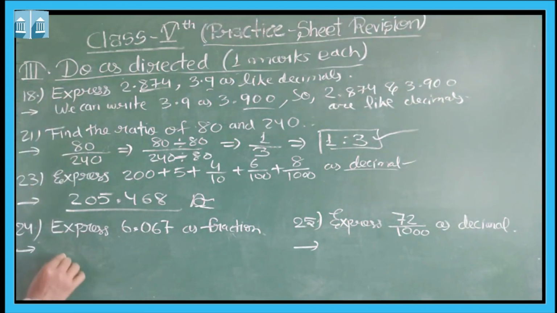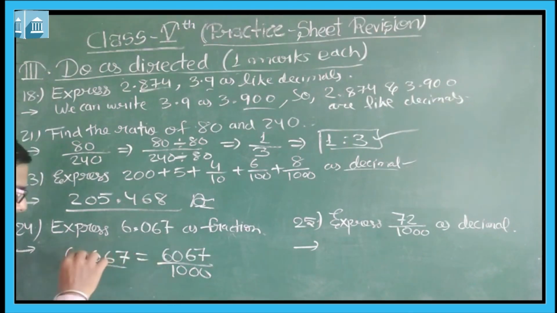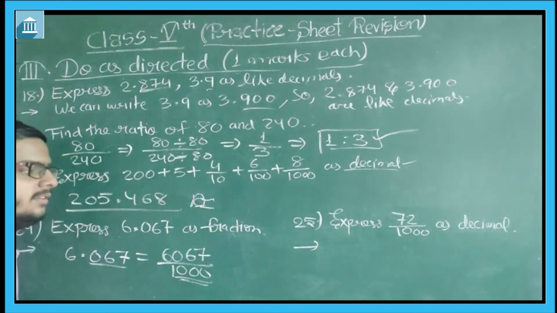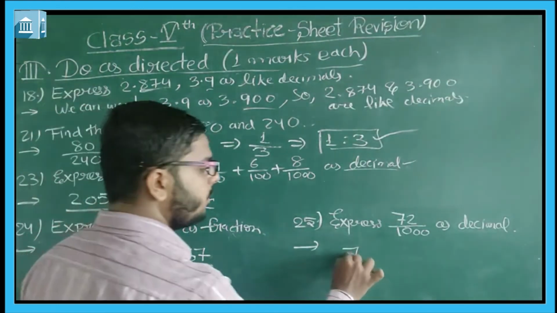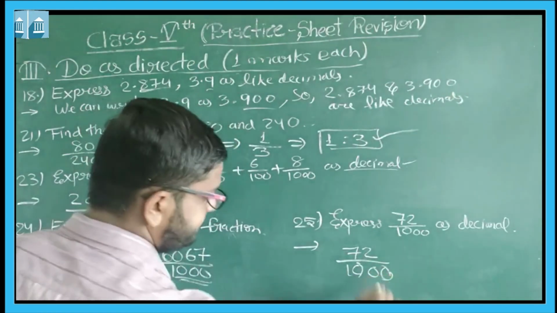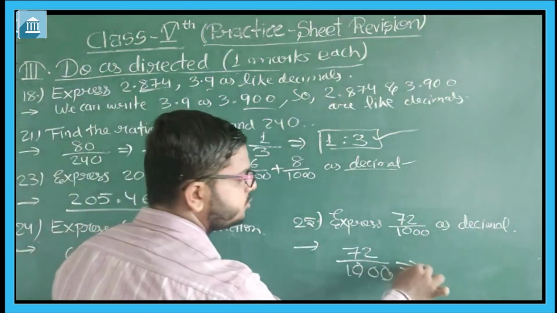Express 6.067 as a fraction. 6.067 as a fraction, we can write it as, we all know, students, 3 numbers are there after the point, so we can write 6067 by 1000 because 3 numbers are there. Forget the point and add 3 zeros here. Okay, now we have to change 72 by 1000, a fractional form, to a decimal.